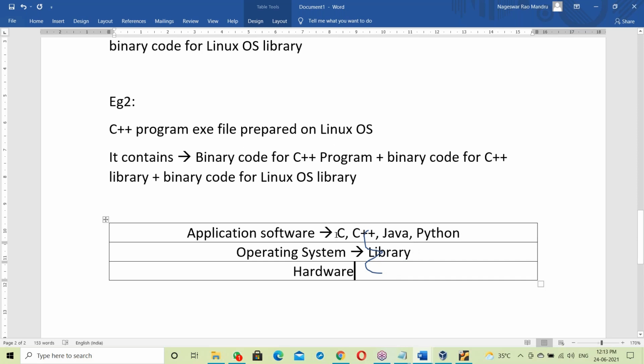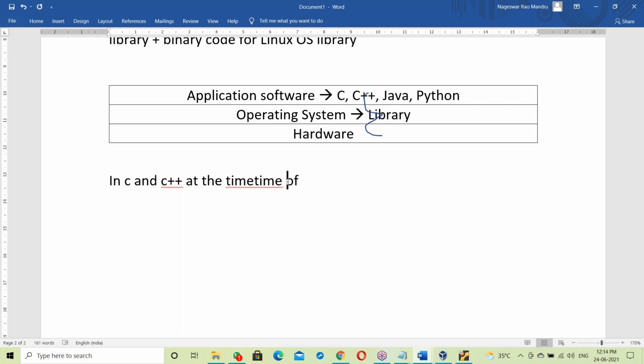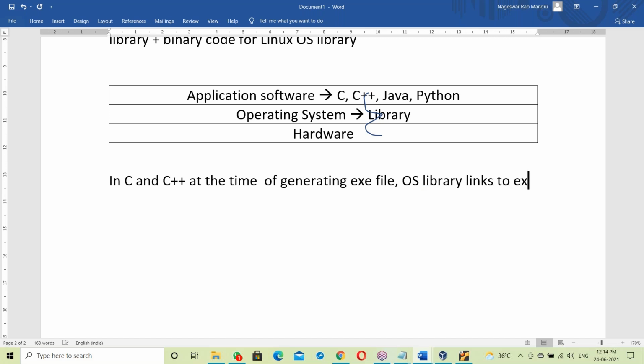In the case of C language or C++, what happens here? In C and C++, at the time of generating the exe file itself, the OS library links to the exe file.